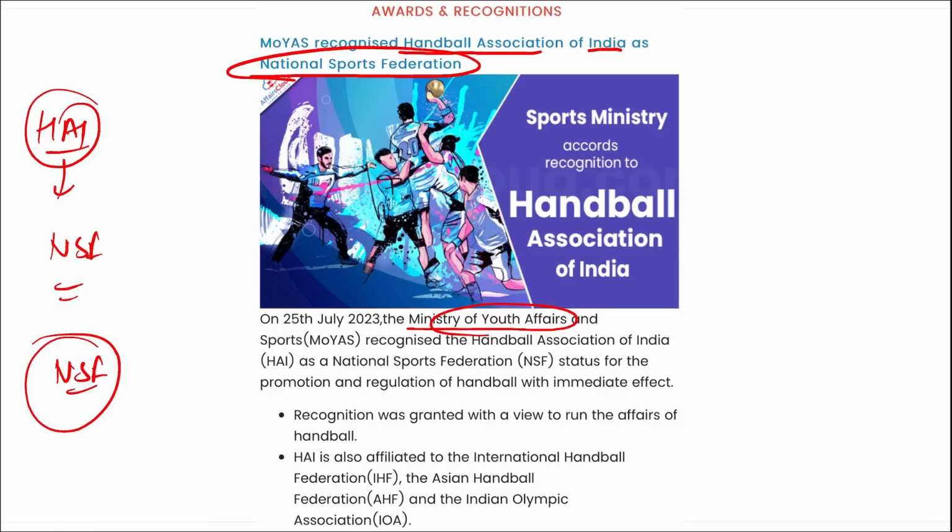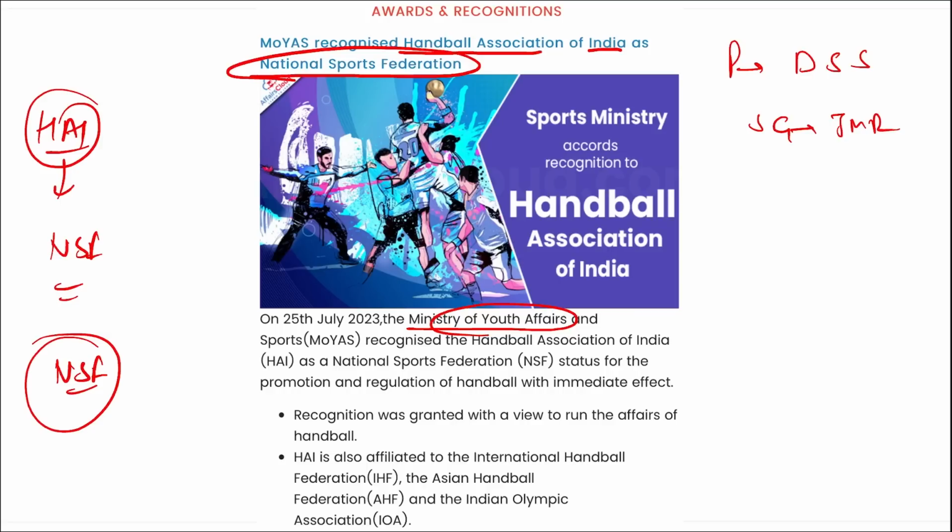It is your Handball Association of India. Correct. Important. Take a note of it. Then if we talk about who has been elected, newly elected office bearers of HAI, that is your Handball Association of India, who is the president here? Digvijay Singh Chotala. Secretary General Jag Mohan Rao, right?